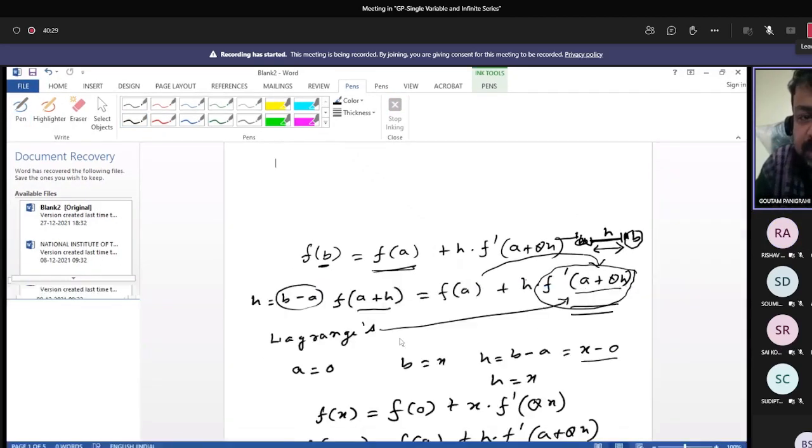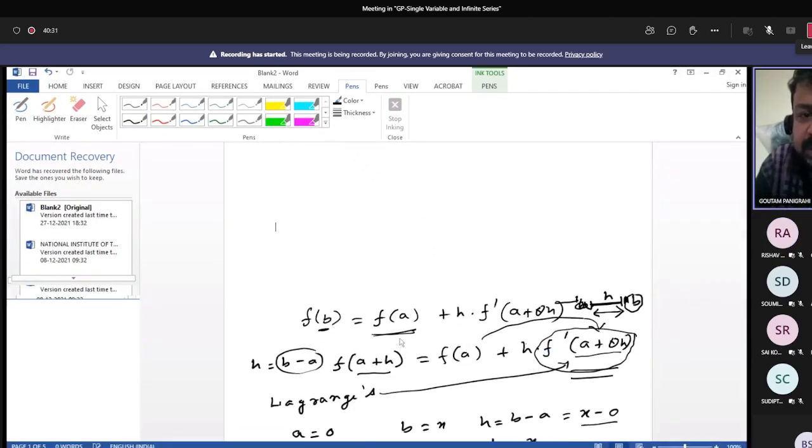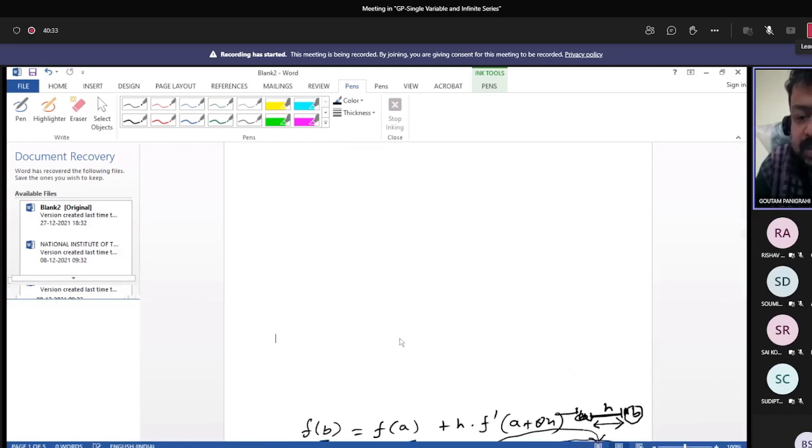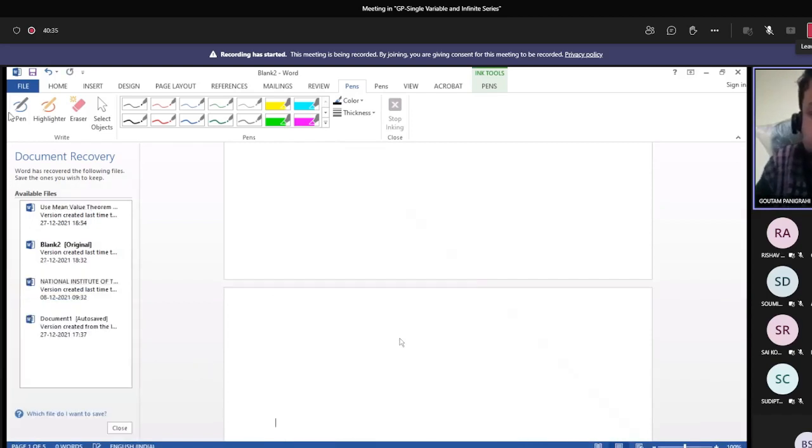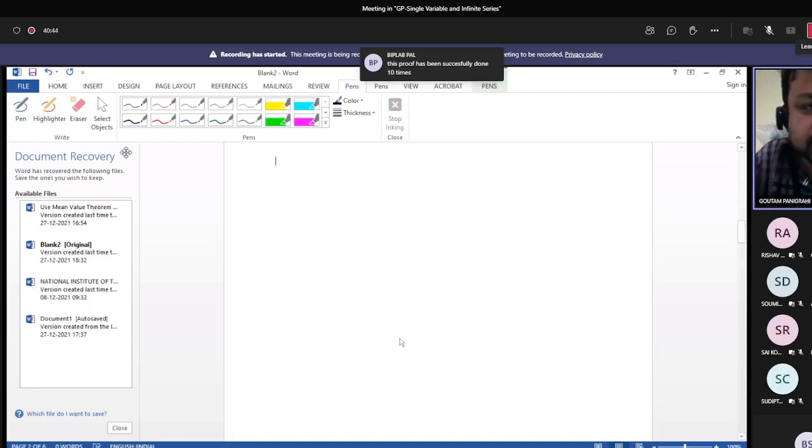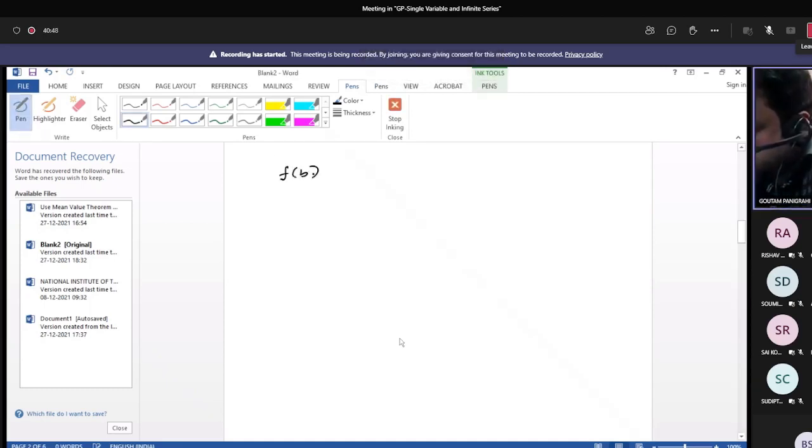Okay, next point. In the theorem that we have discussed till now, you have taken the remainder in f(b) equals f(a) plus h into f dash (a plus theta h).